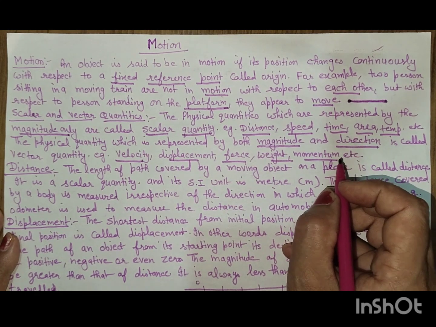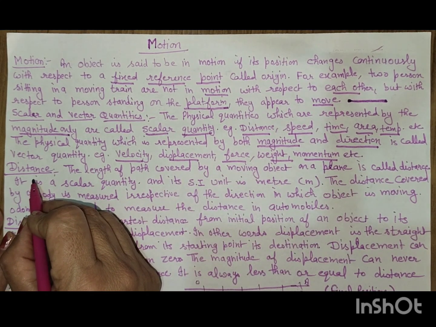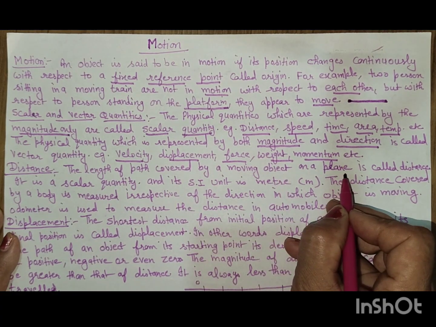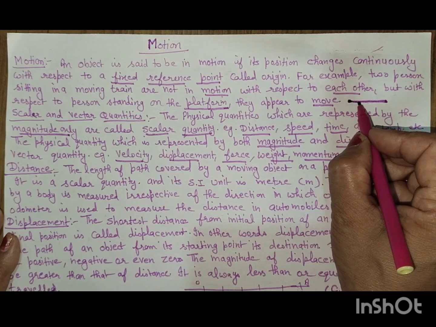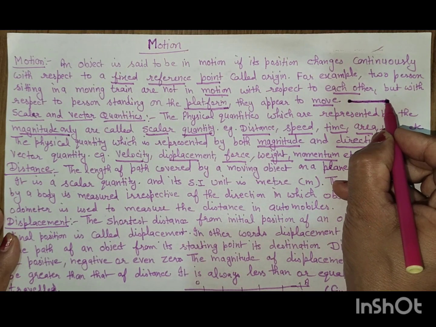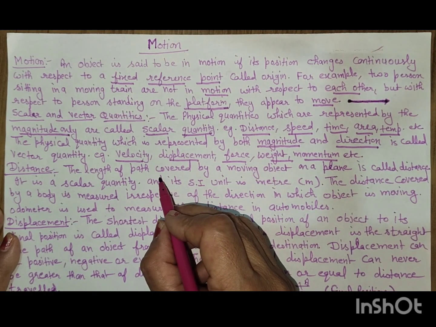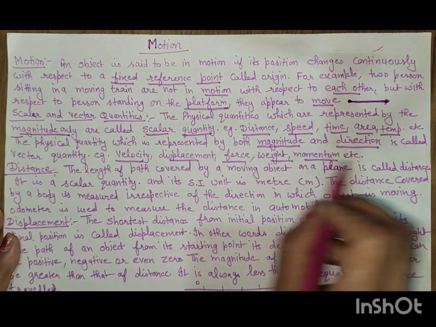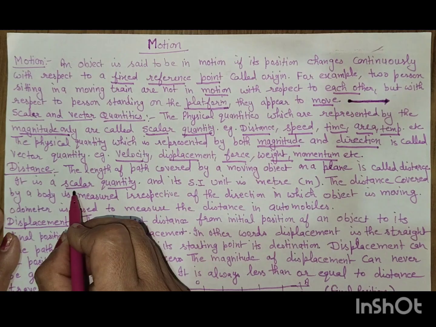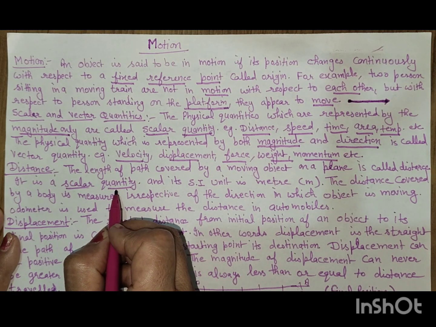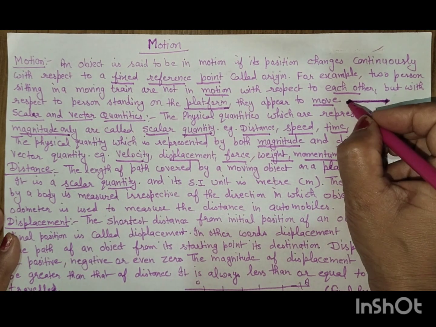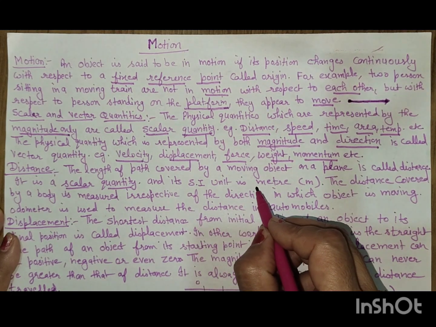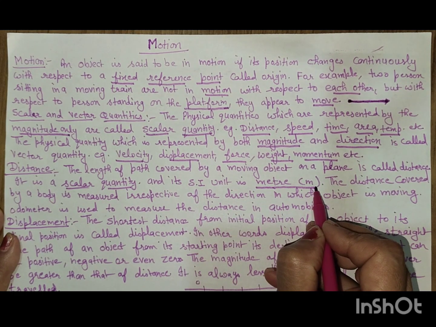Now what is distance? The length of the path covered by a moving object on a plane is called distance. It is a scalar quantity. It has only magnitude and no direction. The object can move anywhere, and its SI unit is meter. Distance is measured in meters.